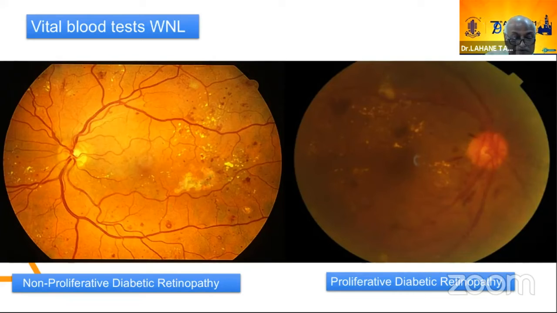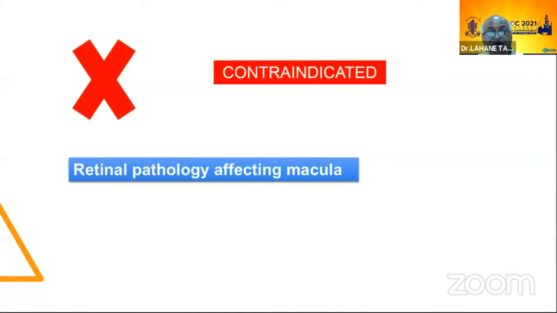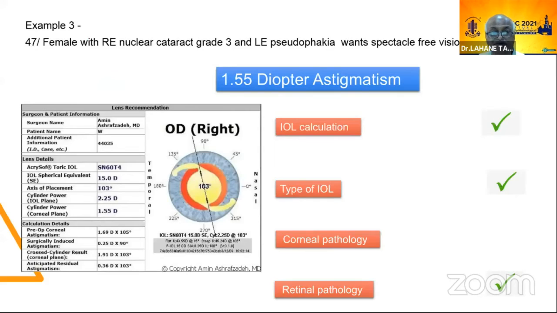So non-proliferative diabetic retinopathy, proliferative diabetic retinopathy, that also you will have to see. Retinal pathology affecting the macula is a contraindication. Here you should not do the premium IOLs.